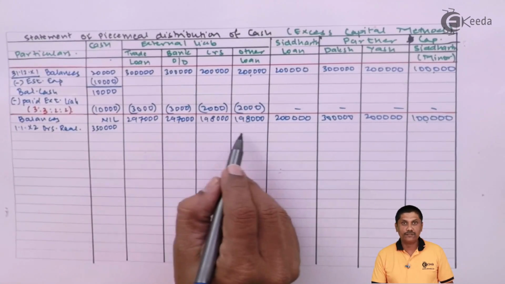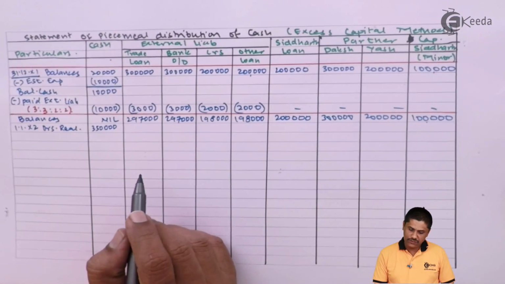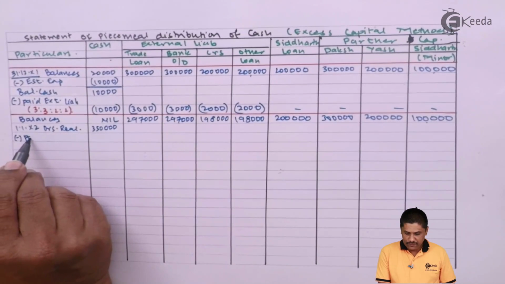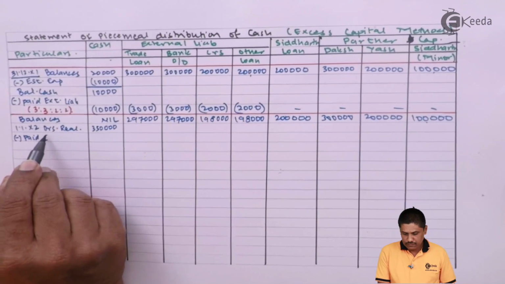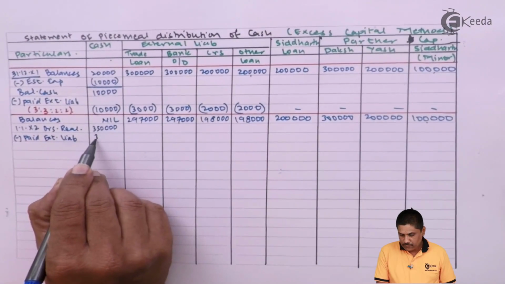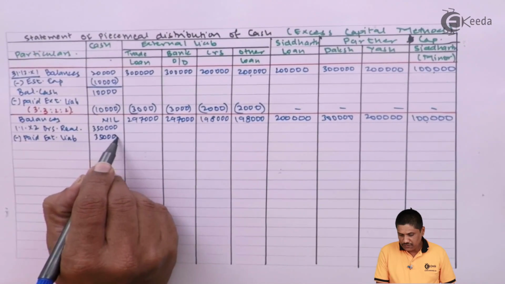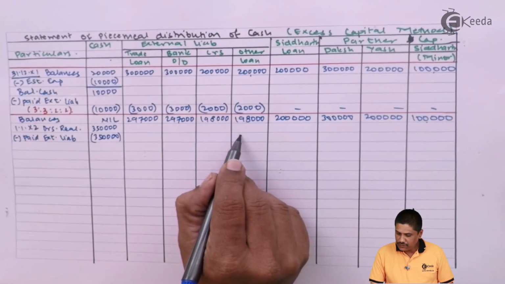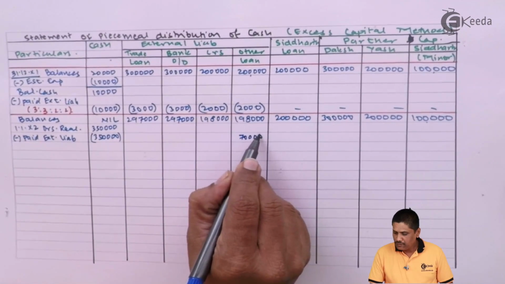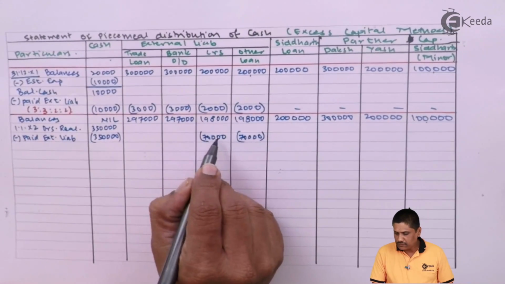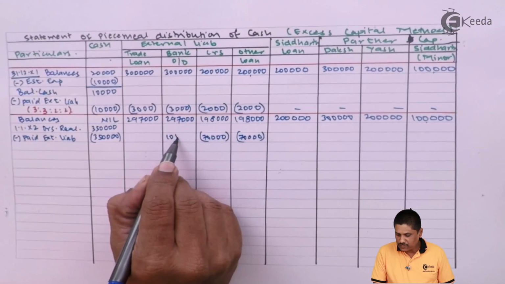Because we have 4 liabilities, again it will be divided in the ratio 3:3:2:2. So once again, paid external liabilities 3,50,000. If I divide by 10, it will be 35,000. 35,000 into 2, 70,000. 70,000. Here it is 1,05,000.